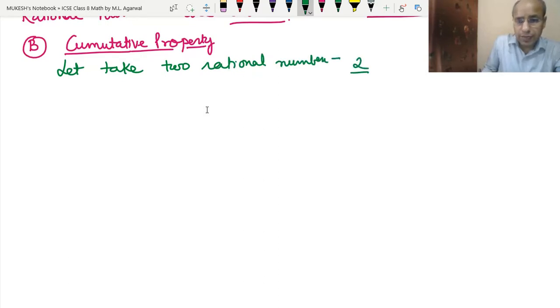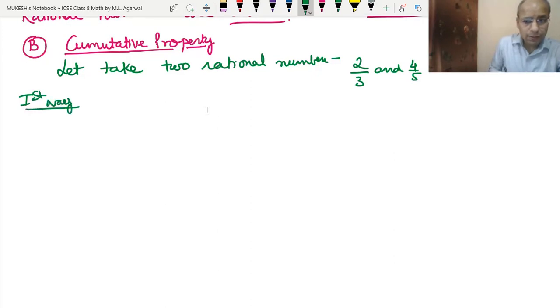Two upon 3 and 4 upon 5. Okay, and do it in two different ways. The first way that we will do is 2 upon 3 minus 4 upon 5.